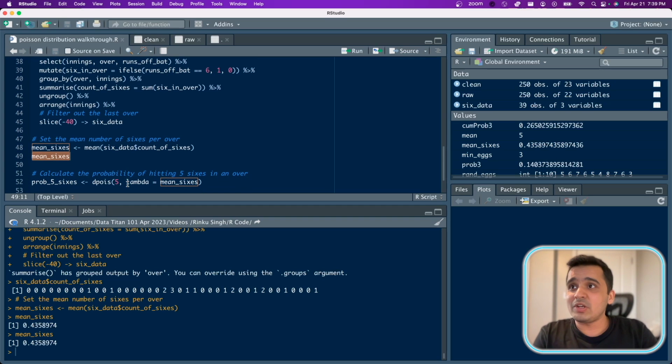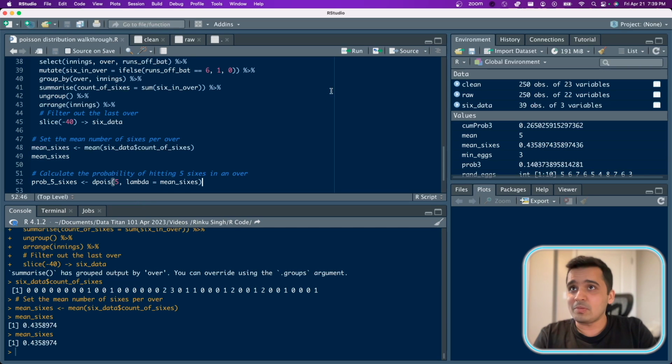To calculate the probability of hitting exactly 5 sixes in the last over, we use the Poisson function. As you remember from the hen example, we get the probability of the exact number of events happening. So 5 is the number of sixes that Rinku Singh hit, and lambda is the mean sixes, that is 0.43.